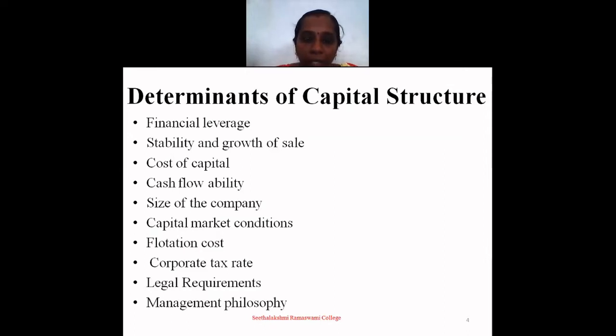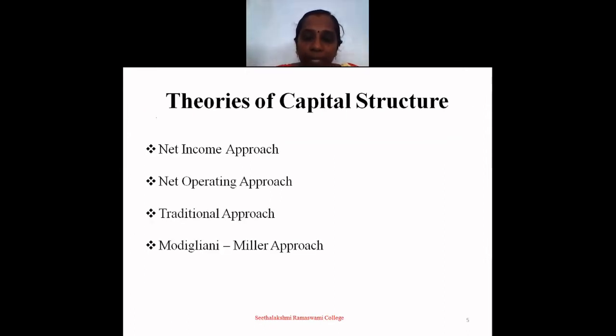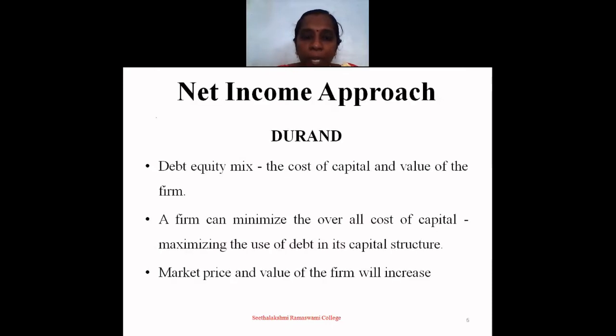The next one is theories of capital structure. We have four theories: net income approach, net operating income approach, traditional approach, and Modigliani-Miller approach. Let's see them one by one. The first one is the net income approach. It was suggested by Durand. Debt equity mix affects the cost of capital and the value of the firm.